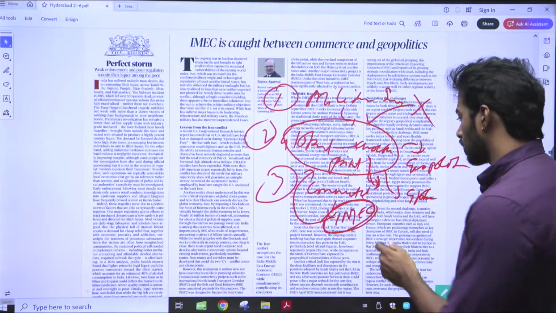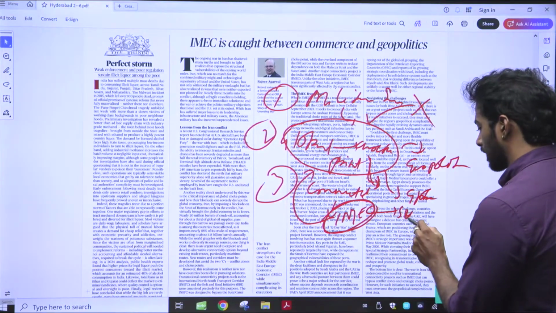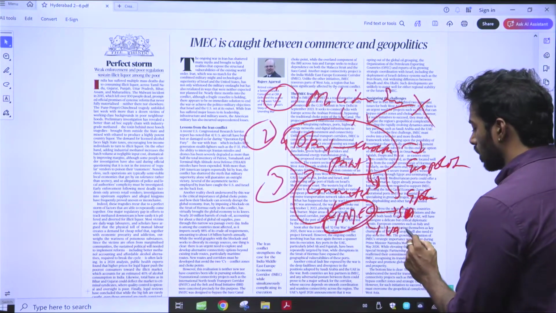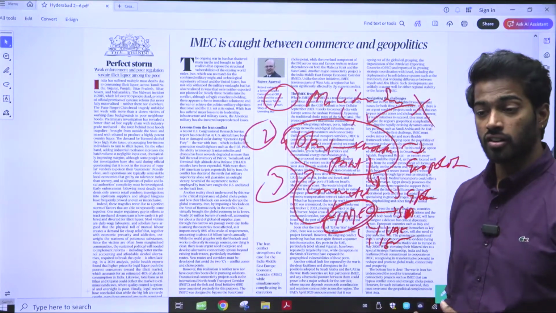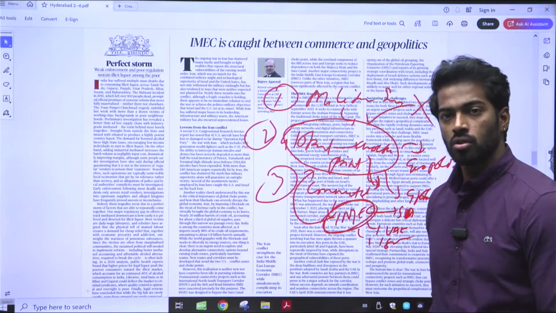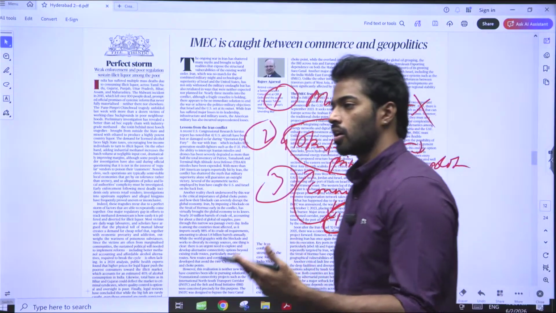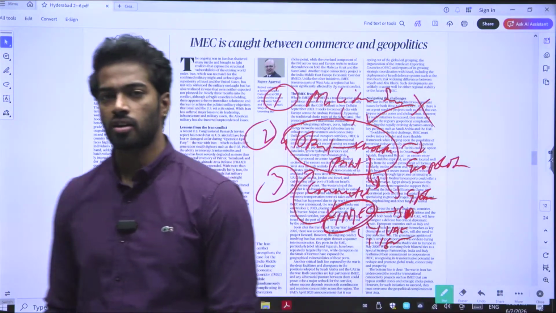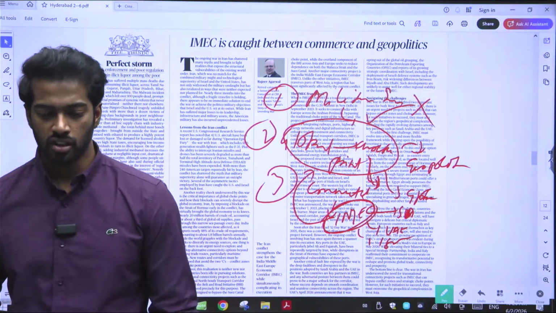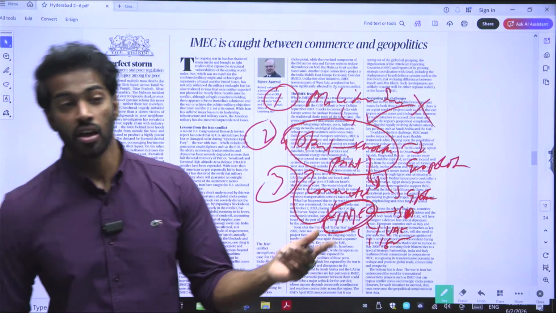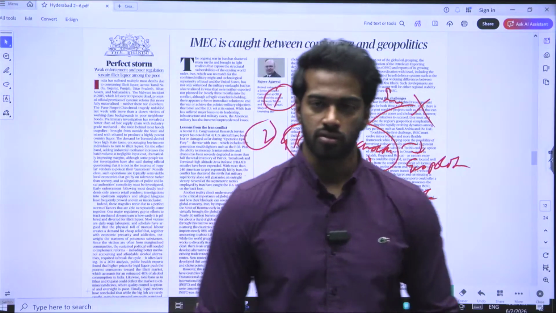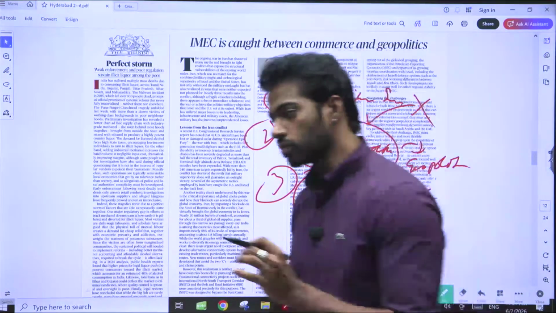IMEC includes Saudi Arabia, UAE, Israel, and all these countries are very vulnerable too. Iran attacked Saudi Arabia, Iran attacked UAE. That shows they are also vulnerable, but they reduce the instability.